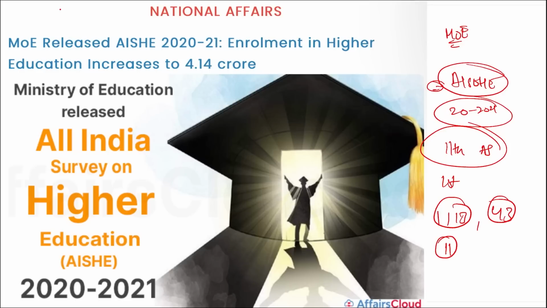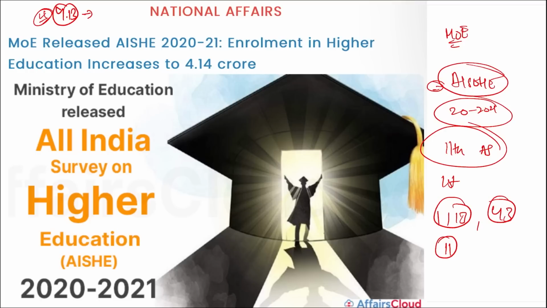If we talk about the total enrollment of students in higher education, it was around 4.13 crore for the same period, that is 2020 to 2021, and this was the first time that we have crossed the mark of 4 crore students being enrolled into higher education, and it is a big achievement for India.